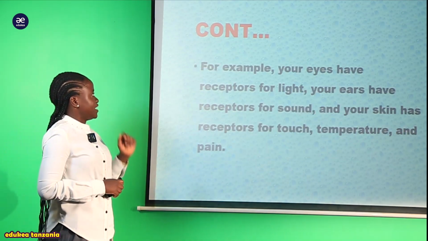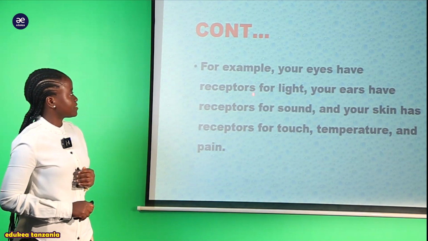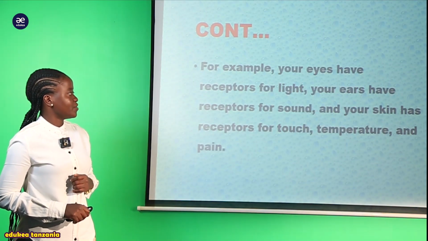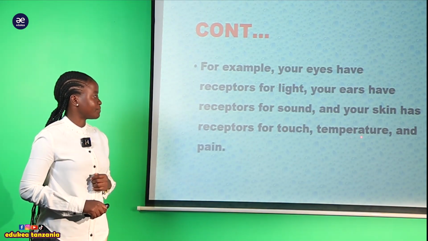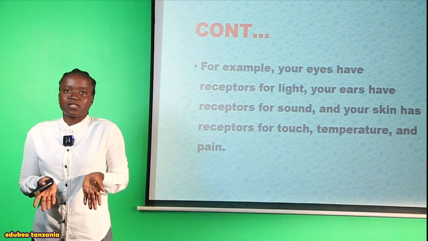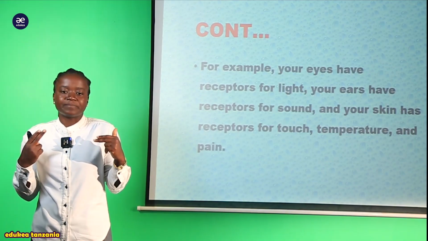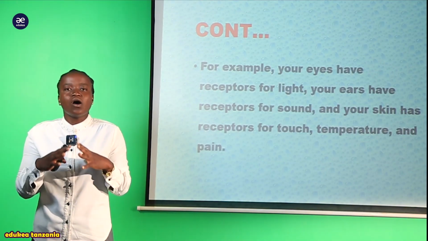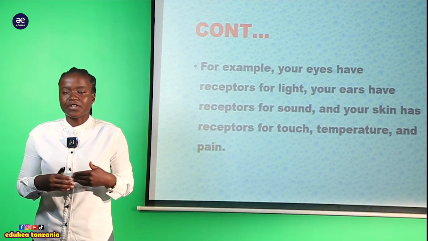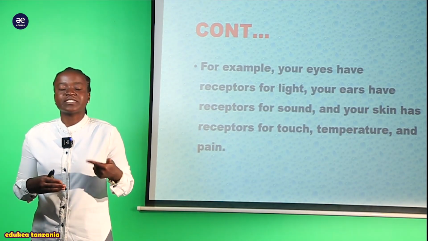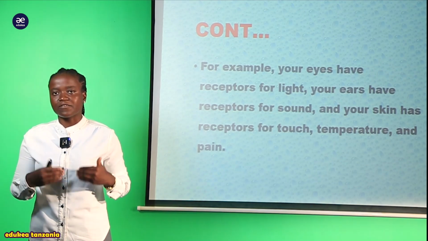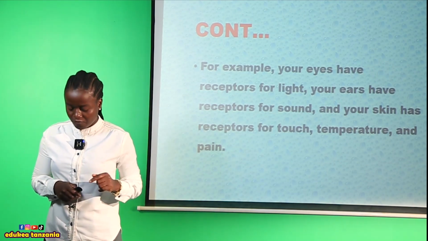For example, here we are saying that your eyes have the receptors for light, your ears have receptors for sound, and your skin has the receptors for touch, temperature, and pain. So as I have said, when we are saying a receptor, you have to keep in mind that receptors are all sense organs that are found within an organism, specialized to detect the presence of stimuli that is occurring either in the internal environment or in the external environment.